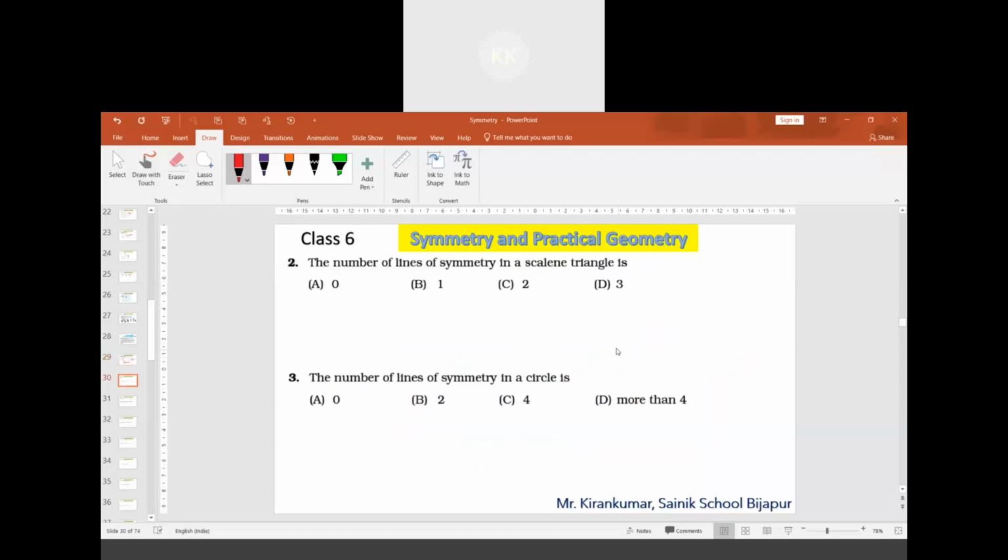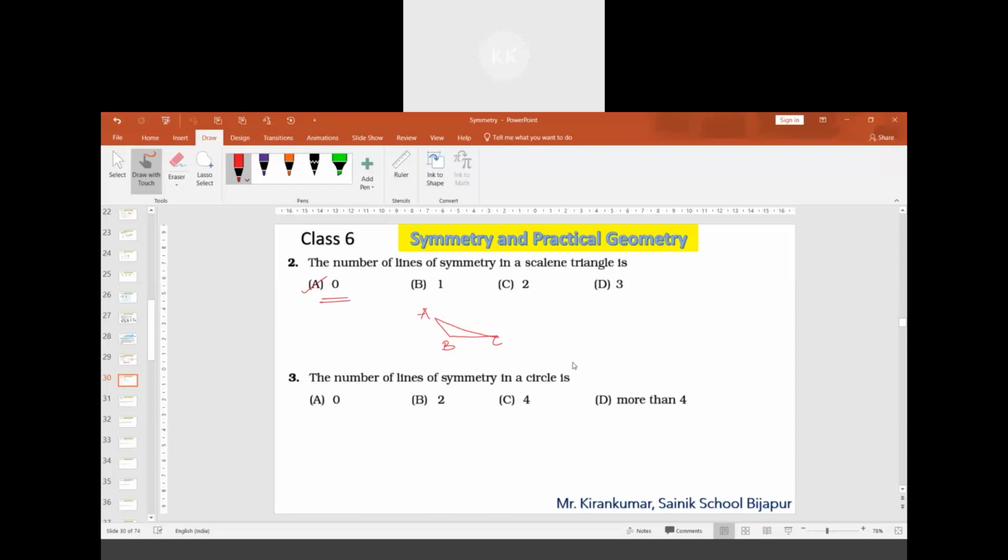Look at question 2. The number of lines of symmetry in a scalene triangle is. Zero, sir. We should know the meaning of scalene triangle. So, option A is the correct answer. This is a scalene triangle. Suppose I name the triangle ABC, you cannot have any line of symmetry. So zero lines of symmetry are there for a scalene triangle.